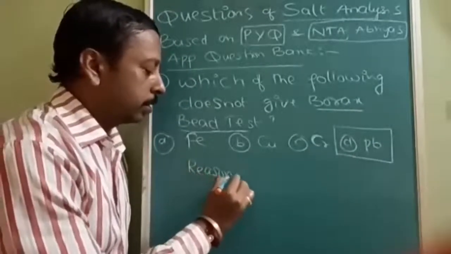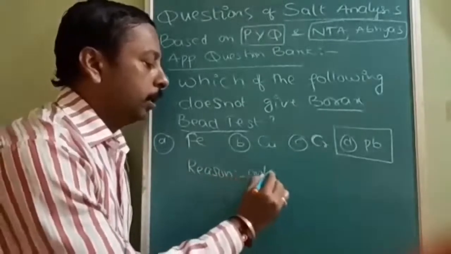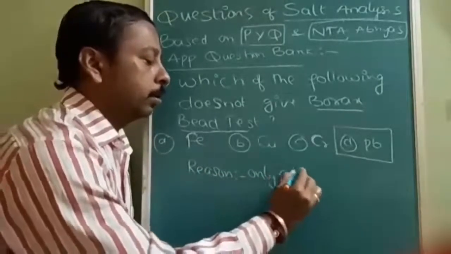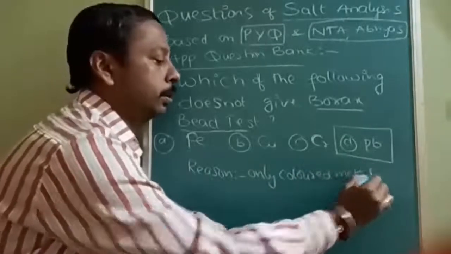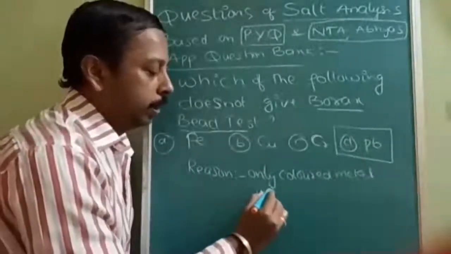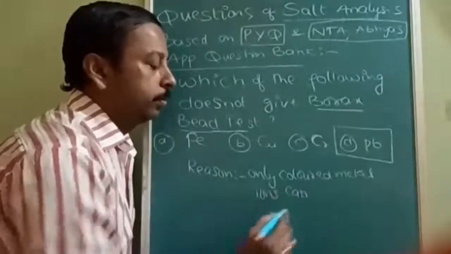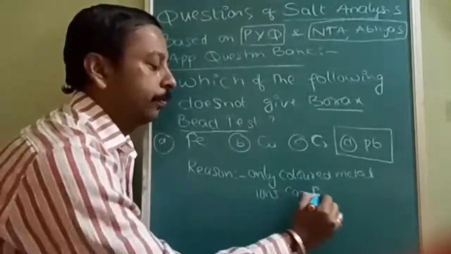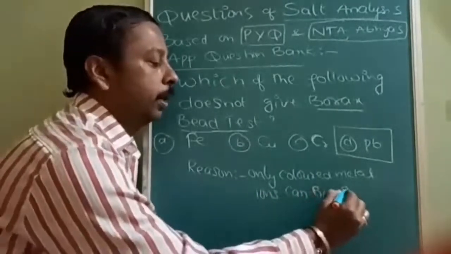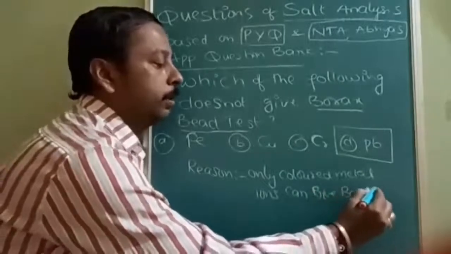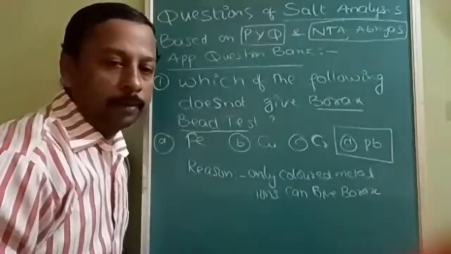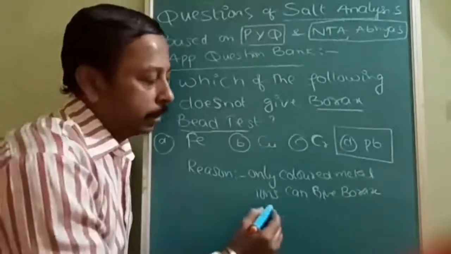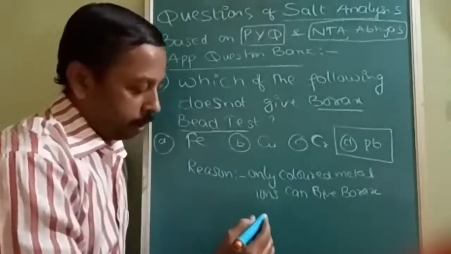Reason: only colored metal ions can give the borax bead test. Color is important. Different colors are how we identify different types of metal.